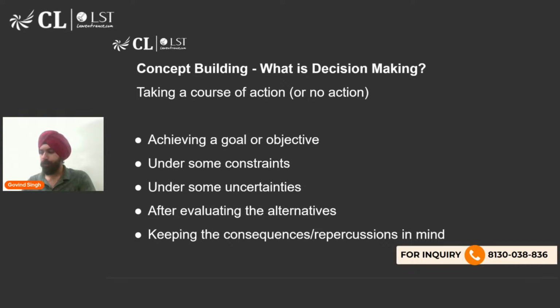So these are 5 components which you would usually see in decision making questions, right? At least 3, 4 of them, if not all. Let me get a pen. Yeah. So achieving a goal or objective, absolutely.